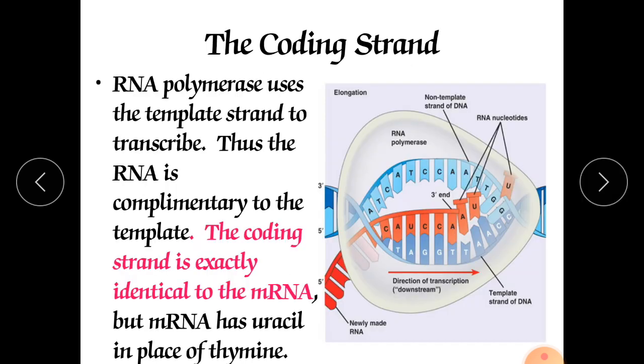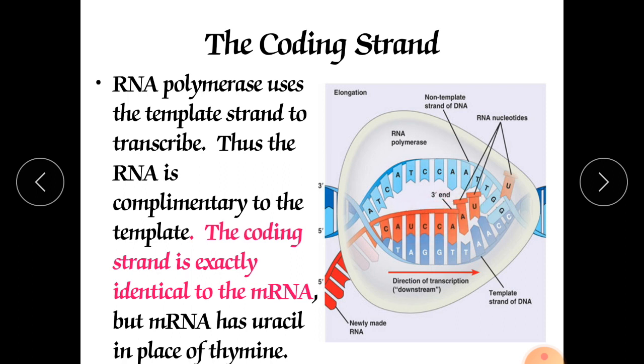Now the coding strand. RNA polymerase uses the template strand to transcribe. Thus the RNA is complementary to the template. Mind it well, RNA is complementary binding to this original DNA strand. It is not exactly the same. It is complementary. Earlier also I have explained this to you.